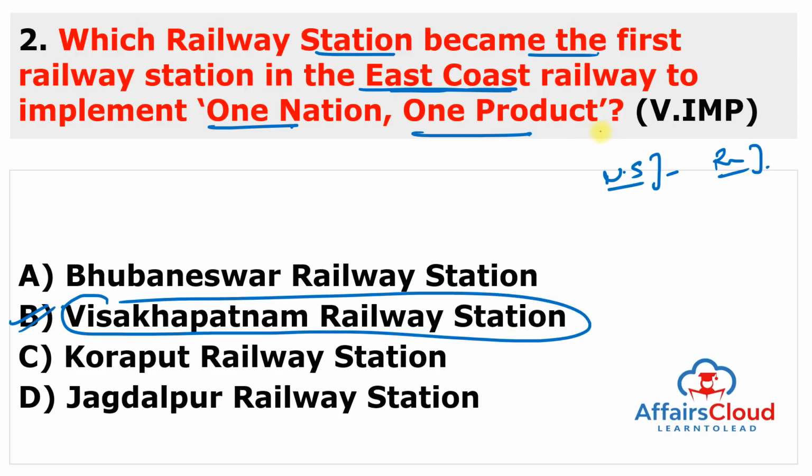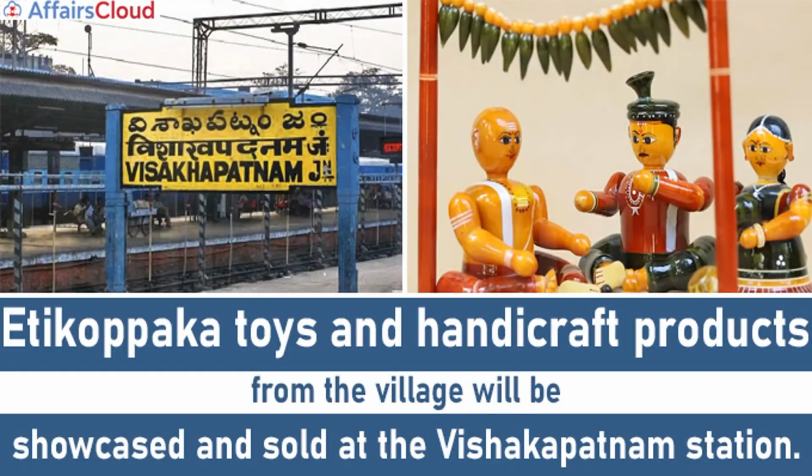So remember, Visakhapatnam Railway Station, which belongs to Andhra Pradesh, is set to implement the One Nation, One Product concept of the Government of India on a pilot basis, or the demo basis, for 15 days. This will become the first railway station in the Eastern Coast Railway to implement One Nation, One Product. The One Station, One Product concept is based on the successful One District, One Product scheme, which was announced by the Government of India while presenting the budget of 2022-23. And you can see here, Etikoppaka toys and handicraft products from the village will be showcased and sold at the Visakhapatnam station under the One Station, One Product.